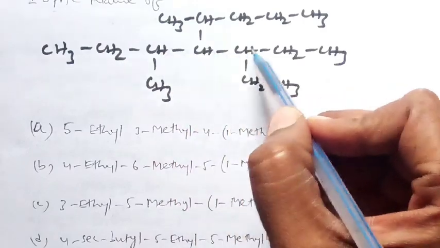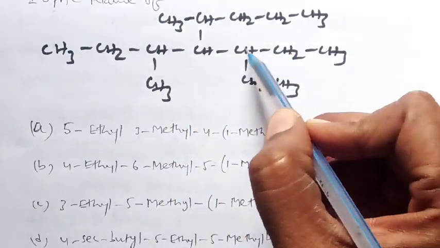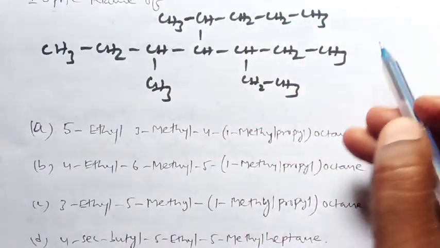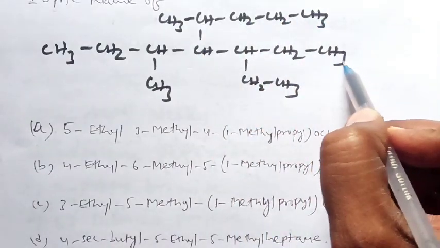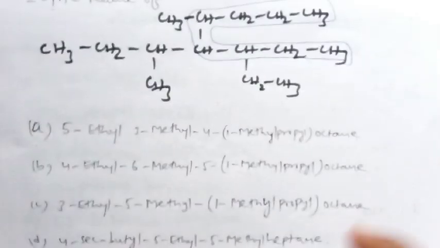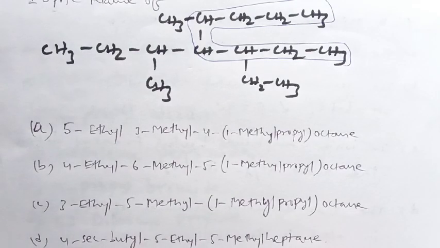Then 1 to 7, 1 to 7, and 1 to 8. So there are two chains of 8 carbons. That is why we can take a comfortable structure like this, because we have to follow all the rules.